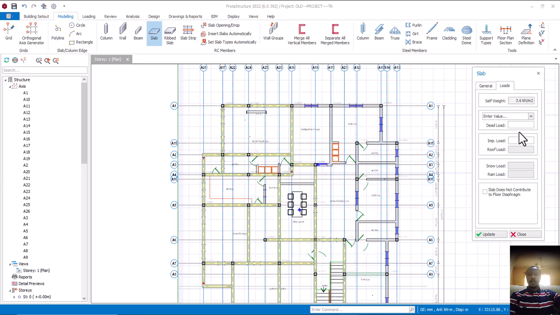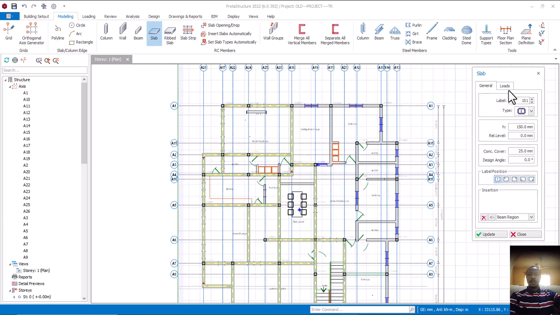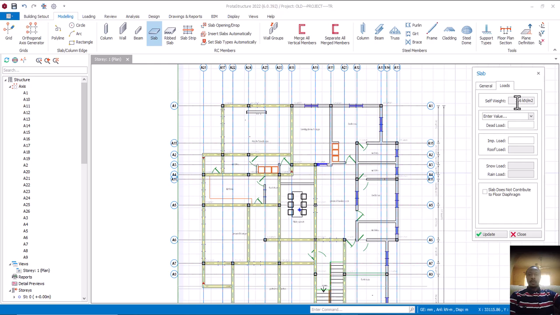What type of structure? Now in this case, you can see self weight. Automatically the software has calculated the self weight of this slab. Don't forget, kilonewton per meter square. This particular value is not for the entire slab. No, it's just for within 1 meter square. Just a 1 meter square. All right. So that is that. And how did you get this one now?